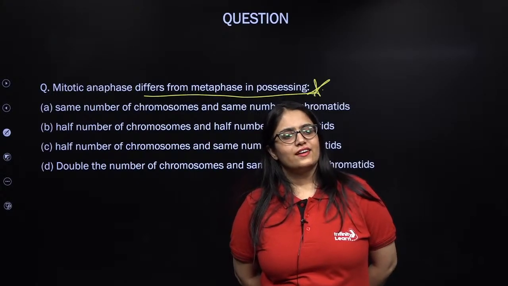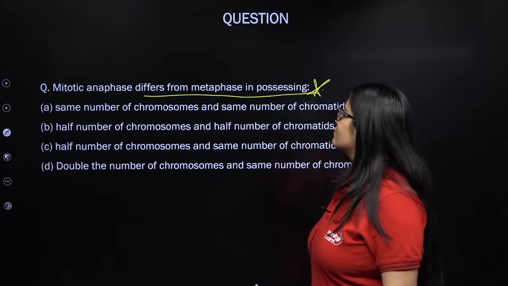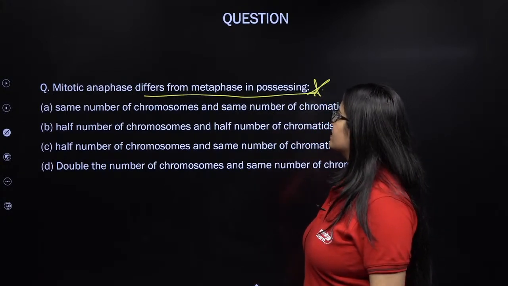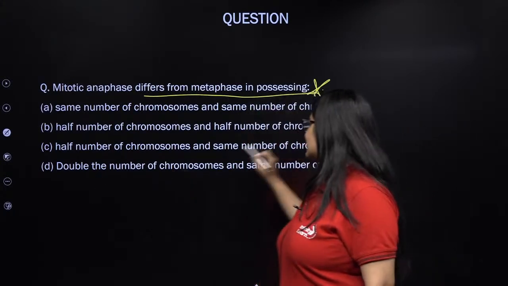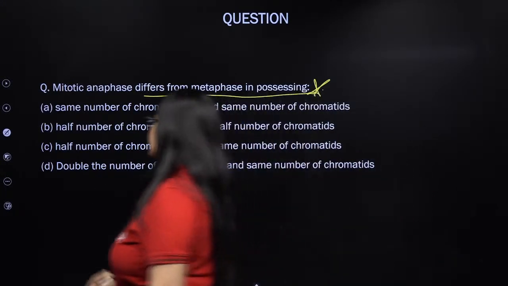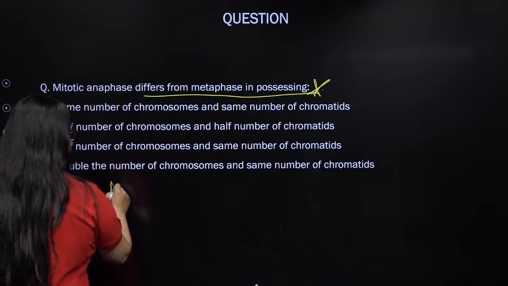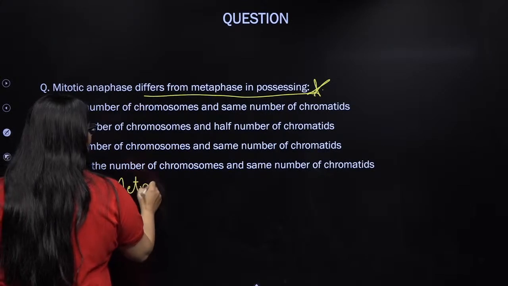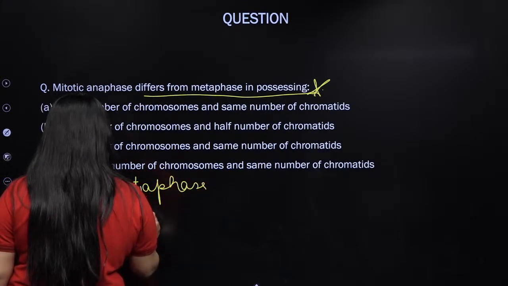That's fine, Saira. Okay, so mitotic anaphase differs from metaphase in possessing double the number of chromosomes and same number of chromatids. How? So let's take an example of metaphase. How do chromosomes look in metaphase?